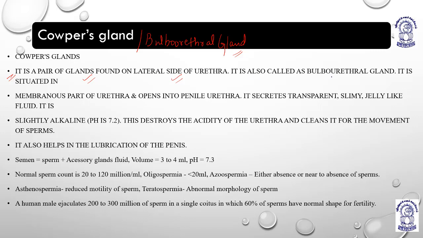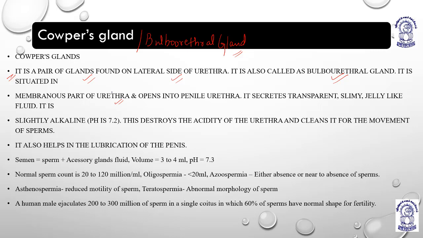It is also called bulbourethral gland, and it is situated in the membranous part of urethra. Very important. The other name of Cowper's gland is bulbourethral gland.